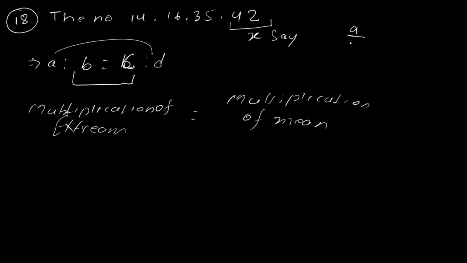It's as simple as such. It is nothing but cross multiplication we are equating, that's all.